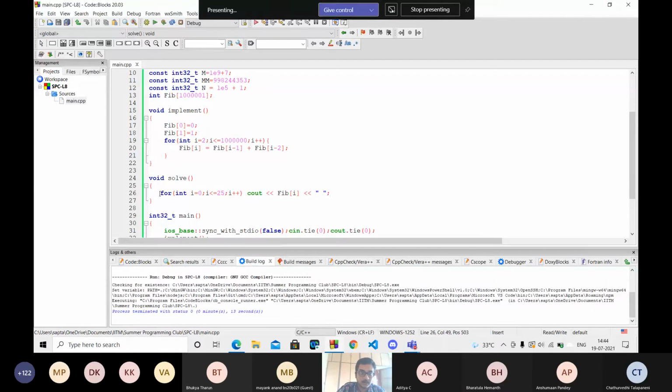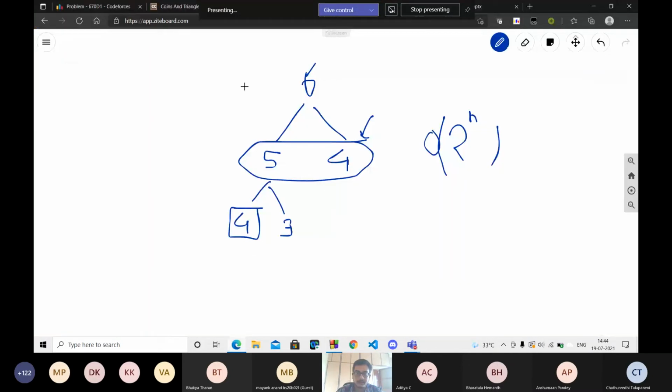So whenever you want any number, suppose you are inputting a number and just output fib of it, because it is already stored in the array, you can access it anytime you want. So this is an approach using O of n, and the previous approach using the recursive function is O of 2 to the power n.